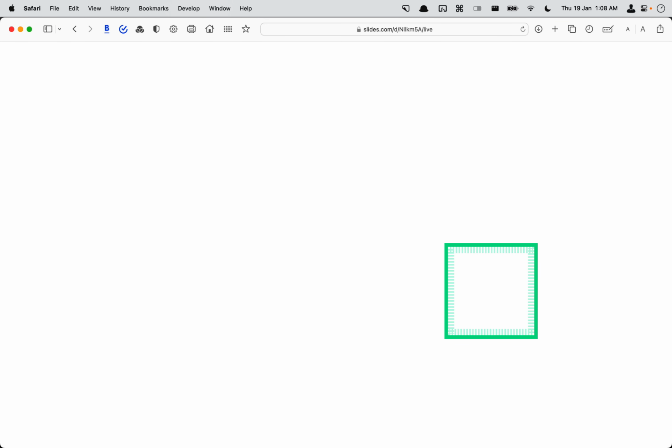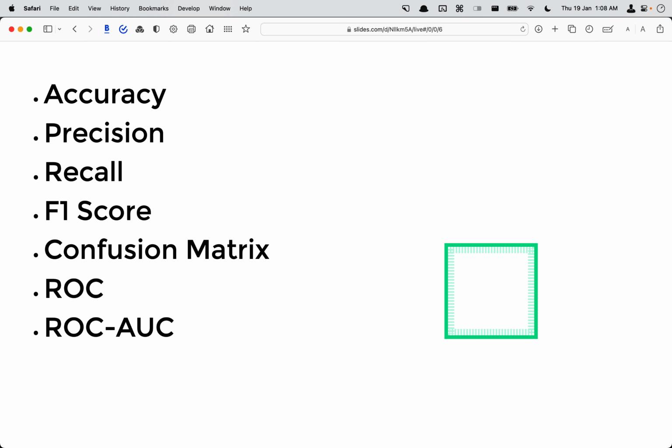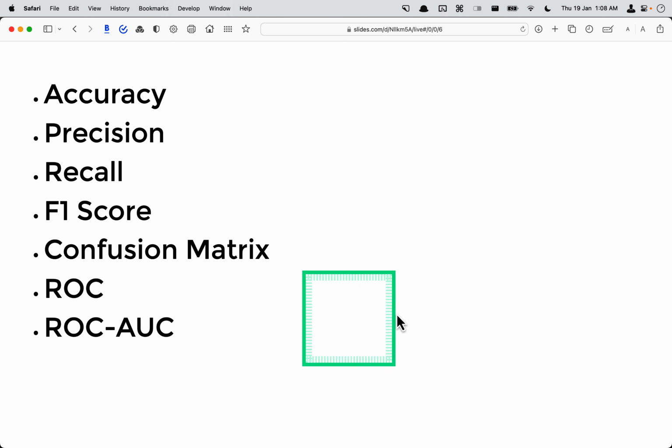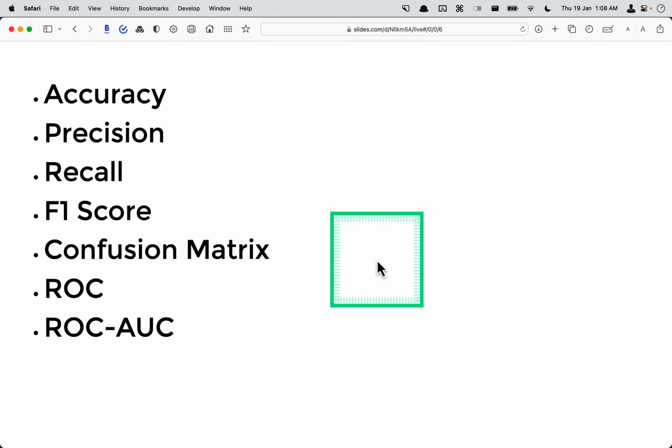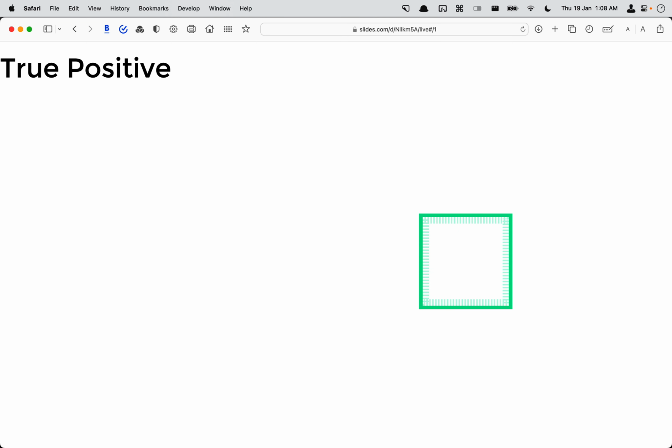Hello everyone. So in this video we will go through accuracy, precision, recall, F1 score, confusion matrix, ROC (receiver operating characteristic curve), and area under curve, AUC. And we will see what these terms are and try to understand them. So first, let's get some definitions.